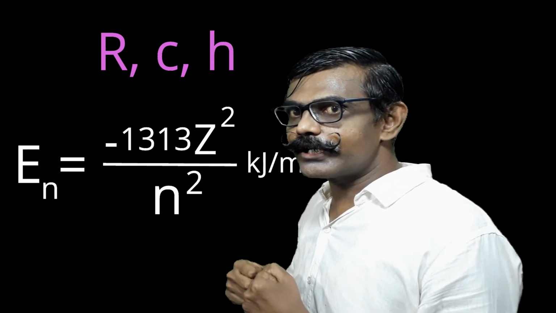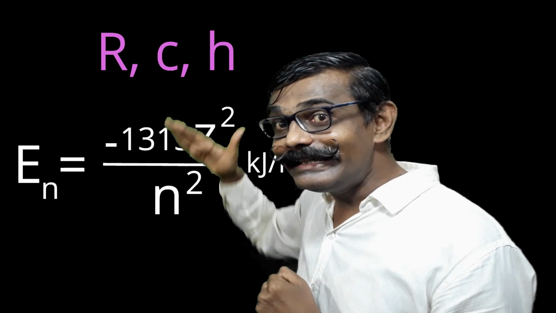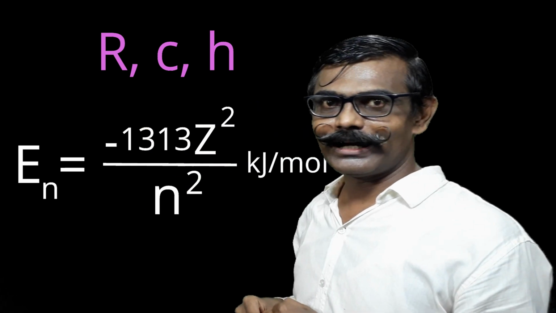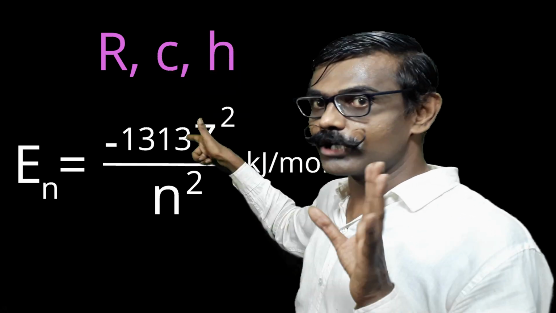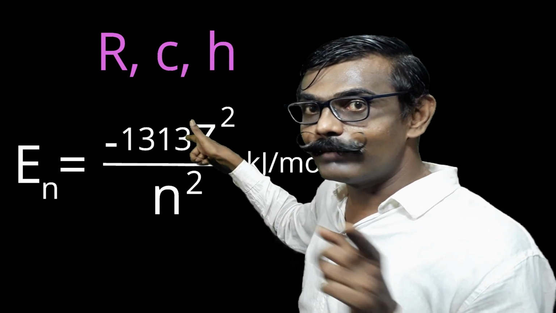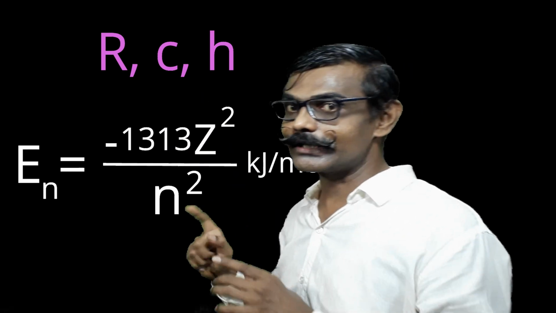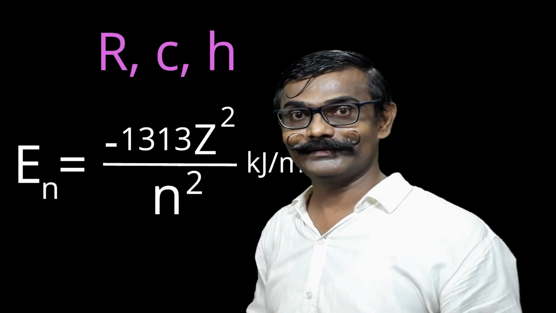Suppose other things are kept constant. Then if Z increases, energy will decrease because of the negative sign. And if the orbit number increases, in a general way you would think energy should decrease, but here it is increasing because of the negative sign. So pay attention to that negative sign.